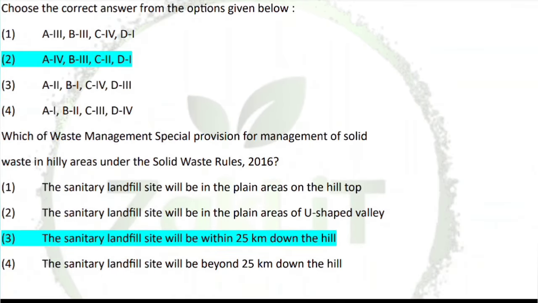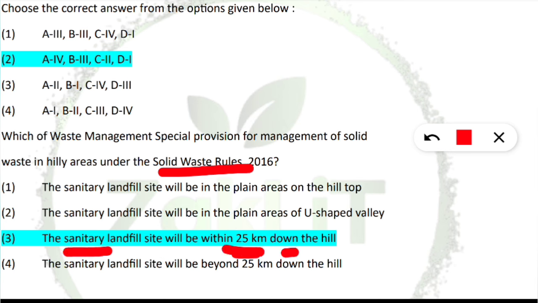Next is, which is the waste management special provision for management of solid waste in hilly areas under the Solid Waste Rules 2016. Here the special provision for hilly areas is that the sanitary landfill site will be within 25 kilometers down the hill. Yes. So here it was beyond 25 kilometers and here it is within 25 kilometers. There was the confusion. So option 3 will be the correct option.